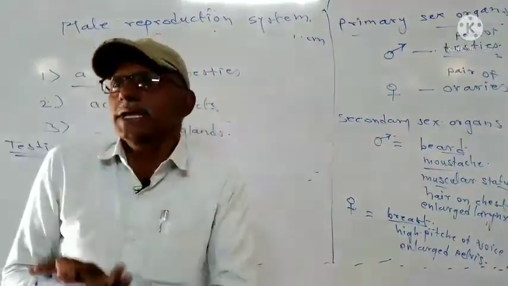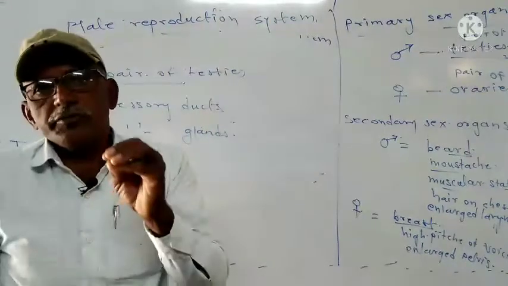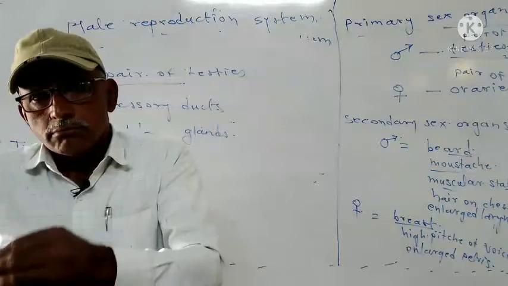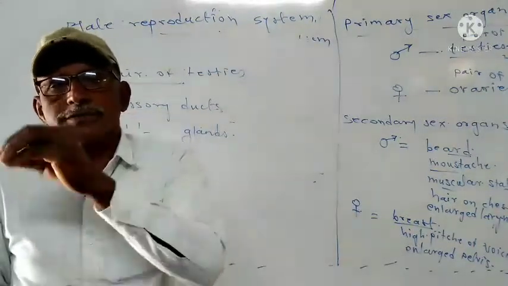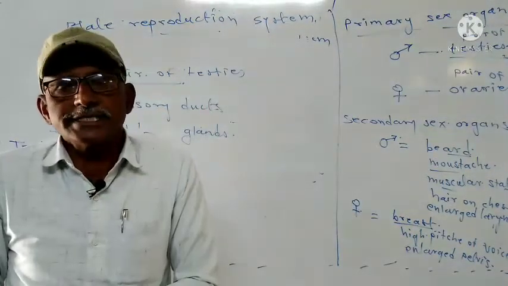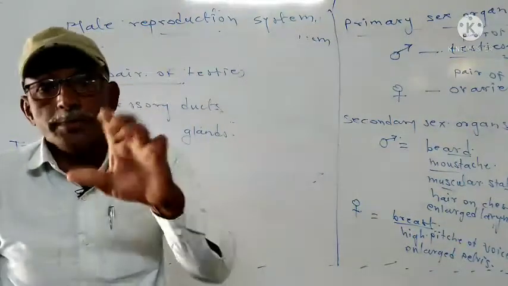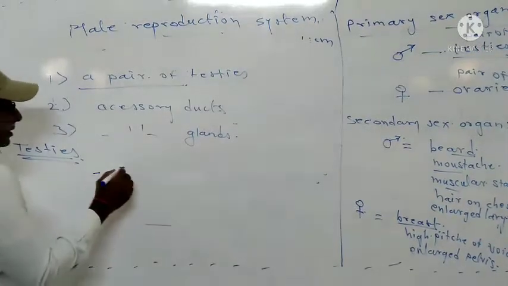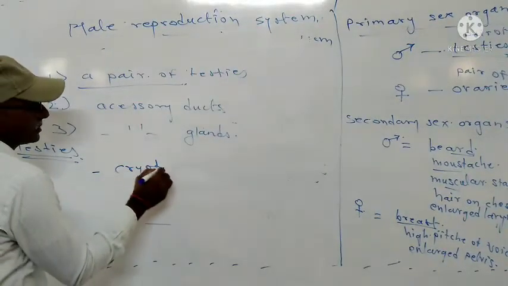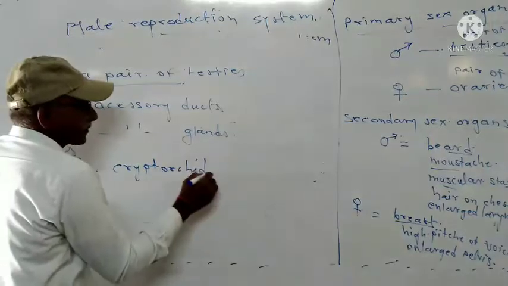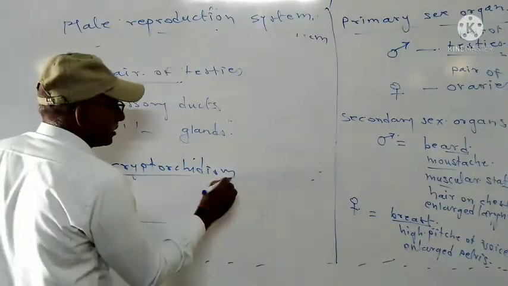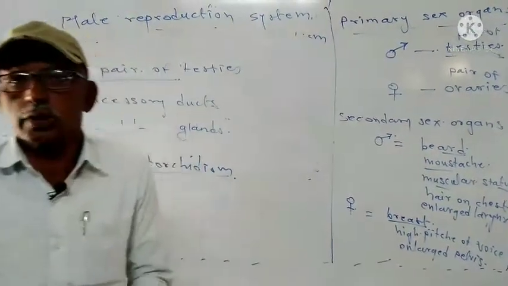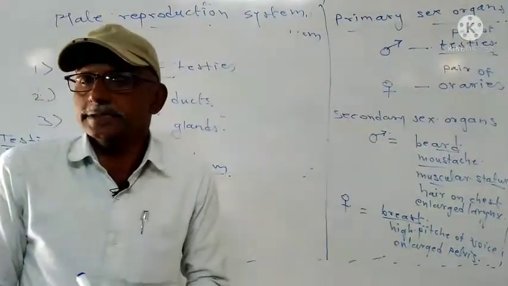But in some cases, if the testis does not descend into the scrotum, that abnormality is called what? Cryptorchidism. Very important point. This is also asked in CET and can also be asked in the NEET exam.